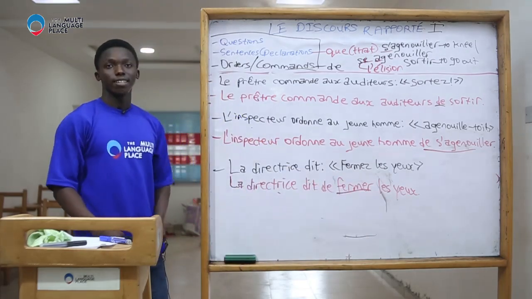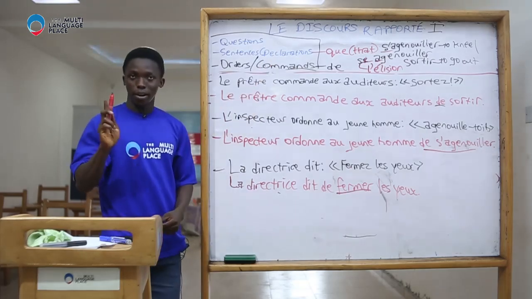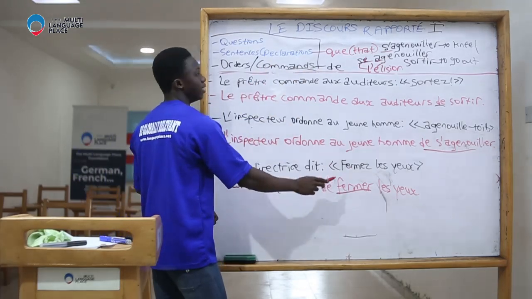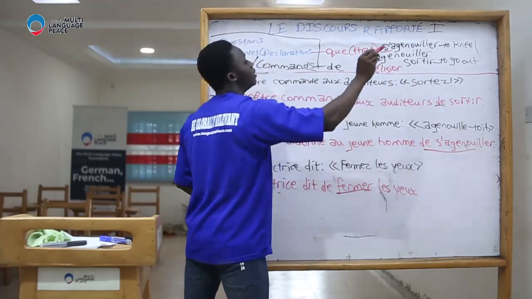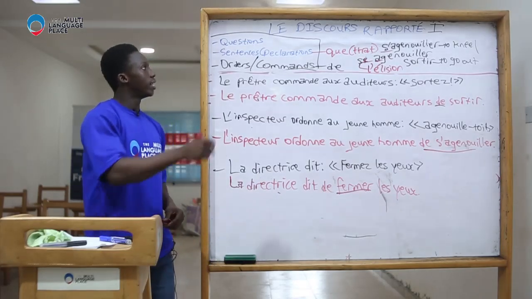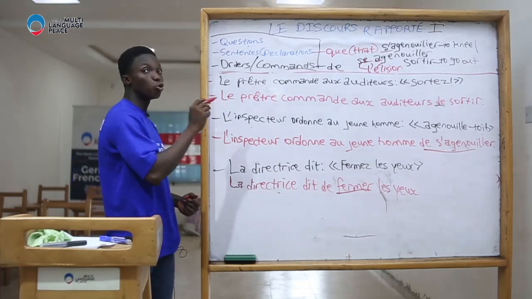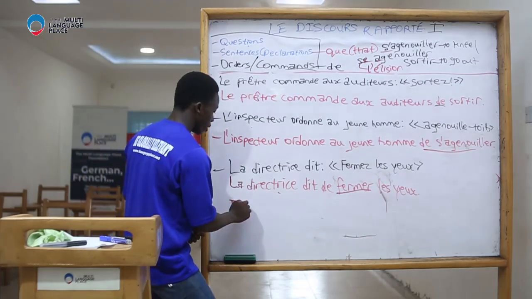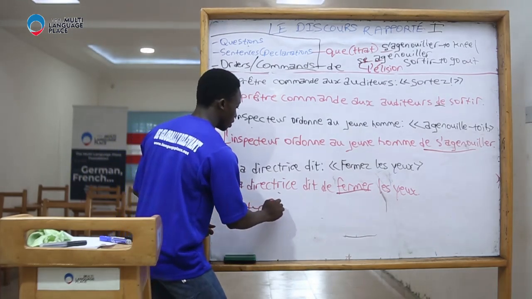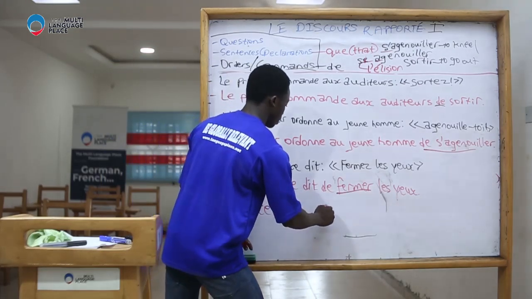So that's it. In short, to report commands, remember, you use de, then you put the verb back in its unconjugated form, that is the infinitive form. For yes or no questions, which always start with est-ce que, we use si to report them.